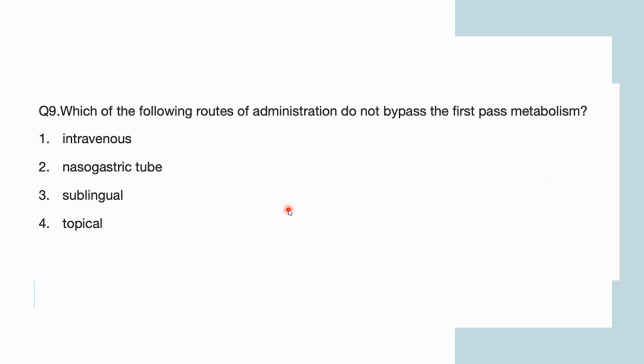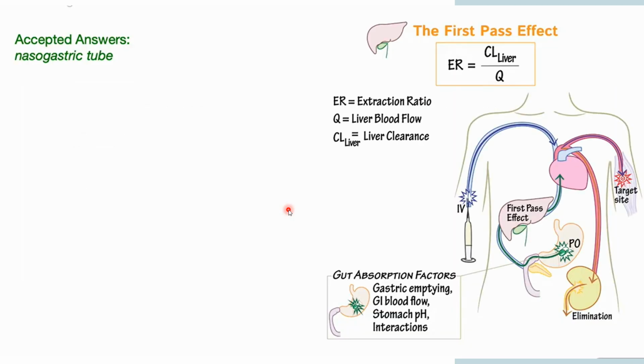So what do you think will be the route which is not bypassing that metabolism?